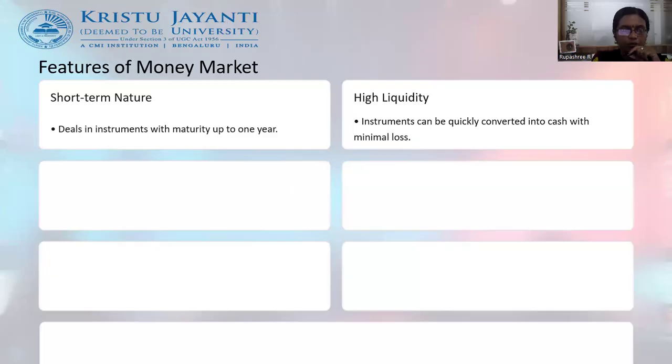Therefore, we say that all money market instruments are highly liquid in nature. The third feature of money market instruments is that the risk involved in investing money into them is very less when compared to capital market instruments. This is because of the short-term nature and also because of the liquidity quality that money market instruments possess.